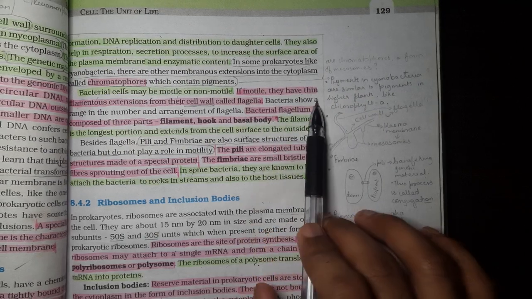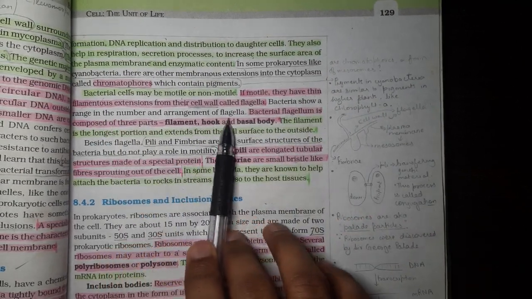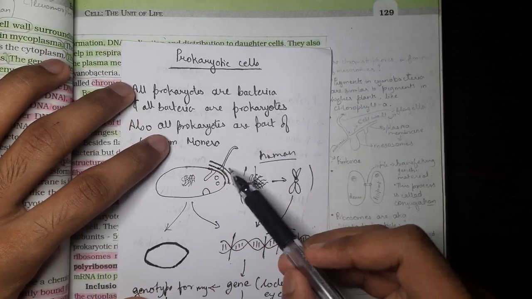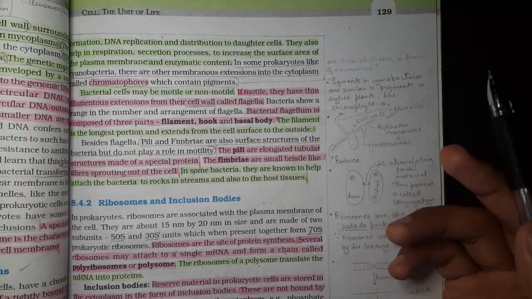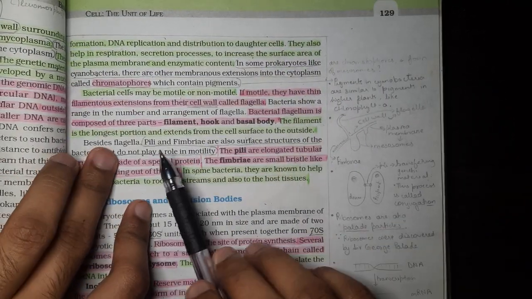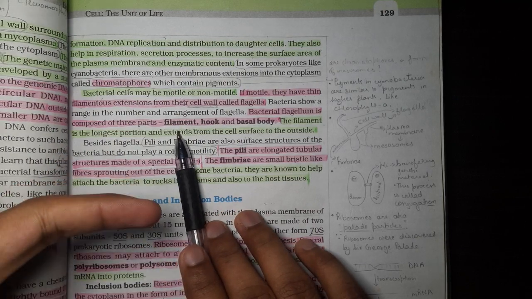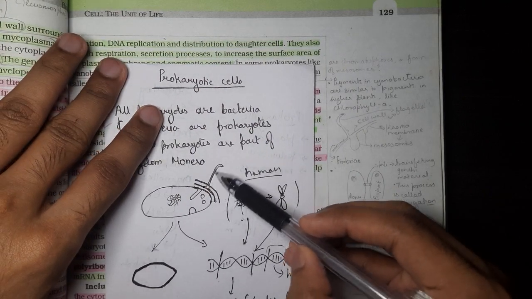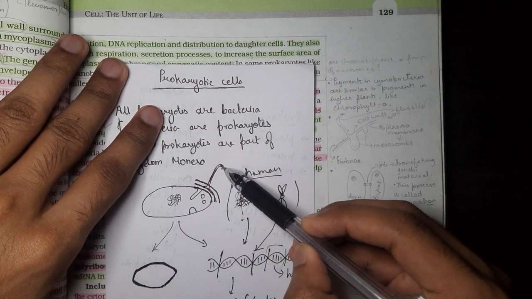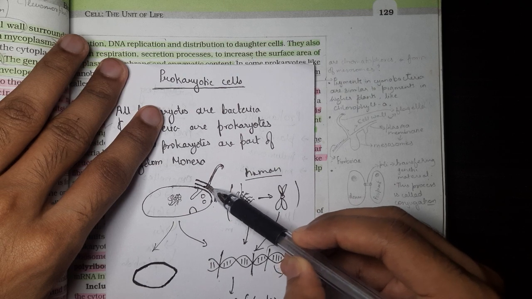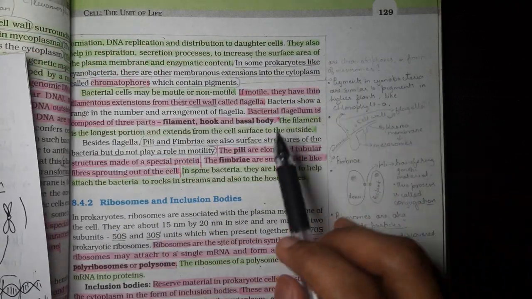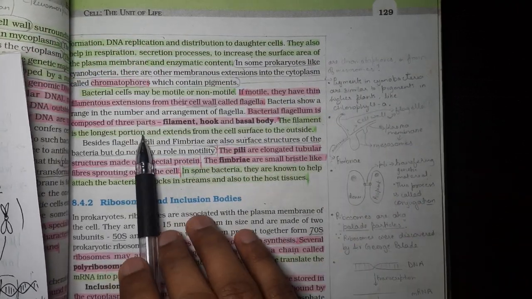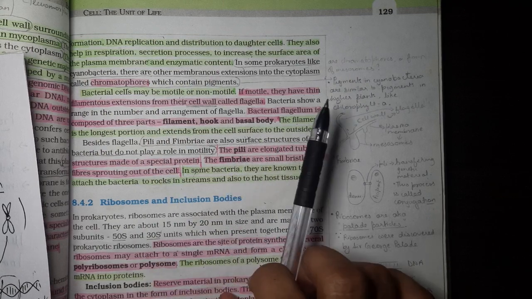Okay, so bacteria show a range in the number and arrangement of flagella. They're just saying that in different bacteria there will be a different number of flagella and a different arrangement of where the flagella are. That's also okay. Bacterial flagellum is composed of three parts: the filament, hook, and the basal body. The filament is the long part, the hook-like part is the hook, and the part that is attached to the cell is the basal body. The filament is the longest portion and it extends from the cell surface to the outside.